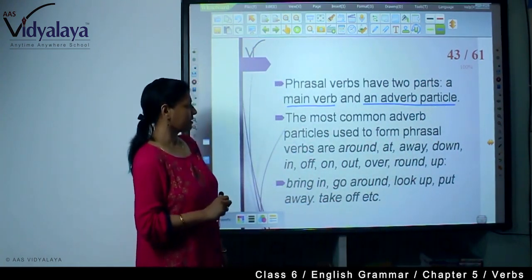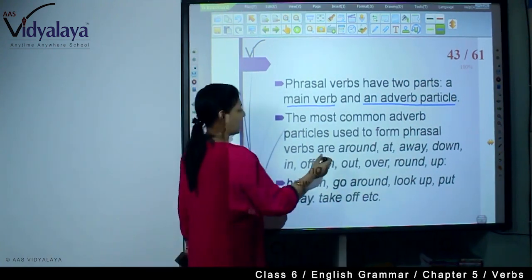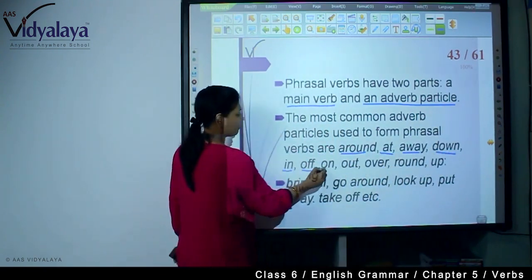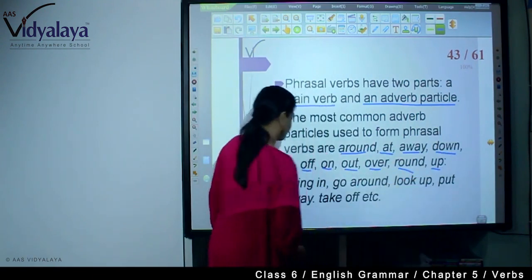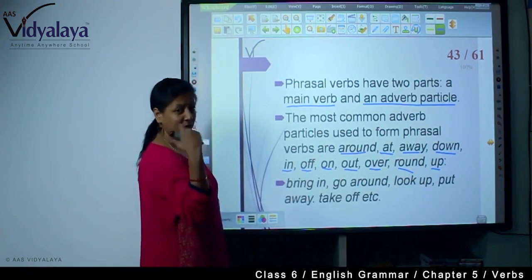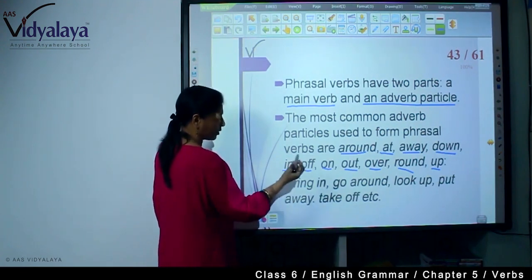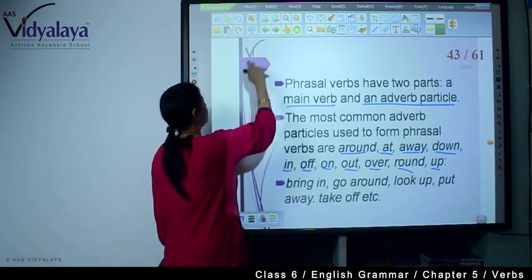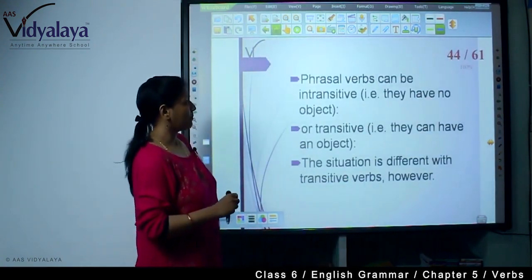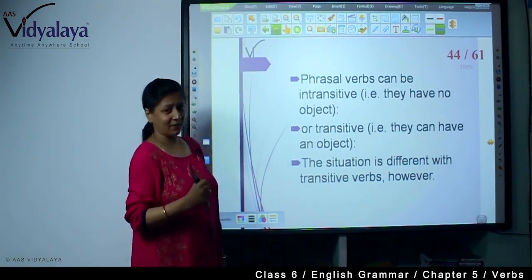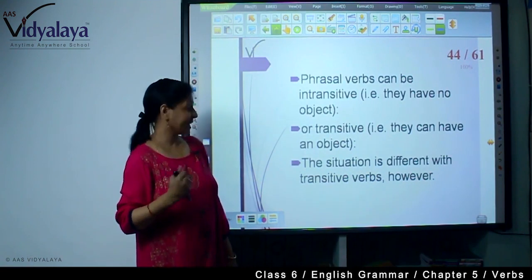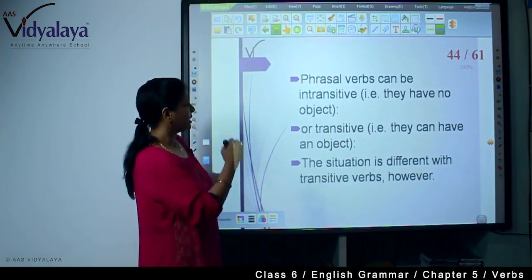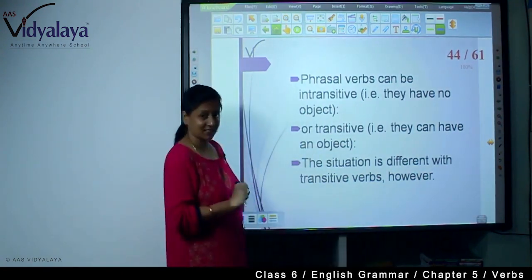The most common adverb particles used to form phrasal verbs are around, at, away, down, in, off, on, out, over, round, up. Then with that we make the phrasal verbs bring in, go around, look up, put away, take off, etc. Now phrasal verbs can be intransitive, that they have no object, or transitive, that they can have an object, and when they are transitive verbs, the situation is a little different.